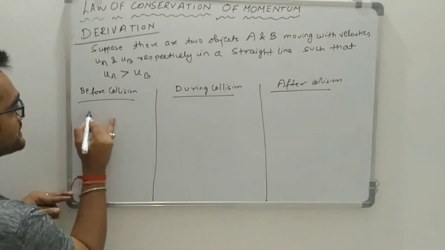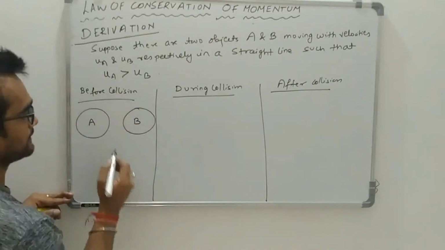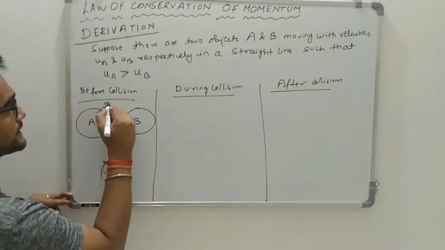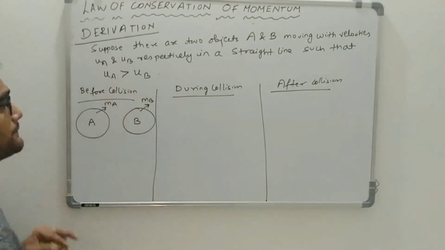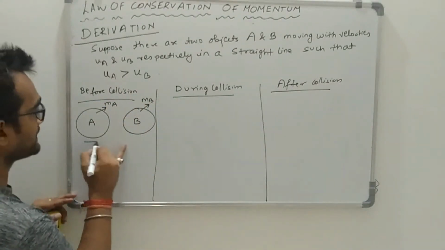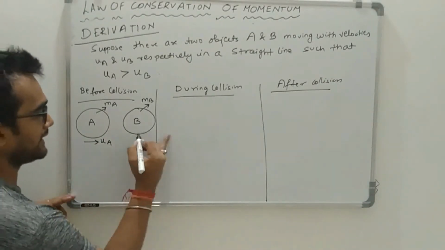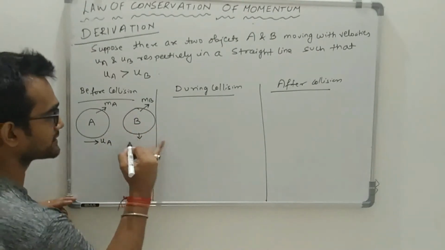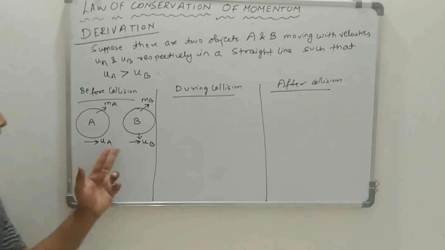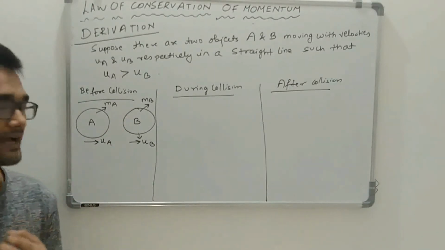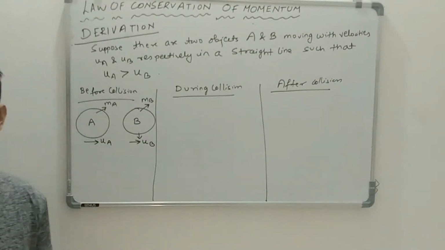In case of before collision, there are two objects A and B. Let the mass of object A be mA and the mass of object B be mB. A is moving with an initial velocity UA and this object is moving with an initial velocity UB. From the arrows, you can easily imagine that both the objects are moving in a straight line in the same direction.